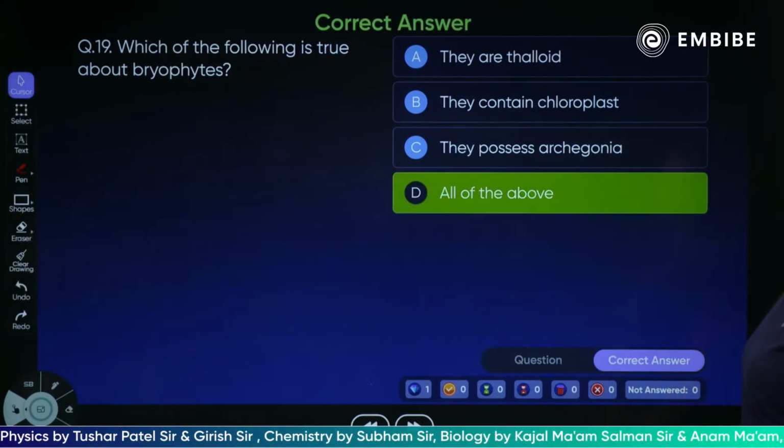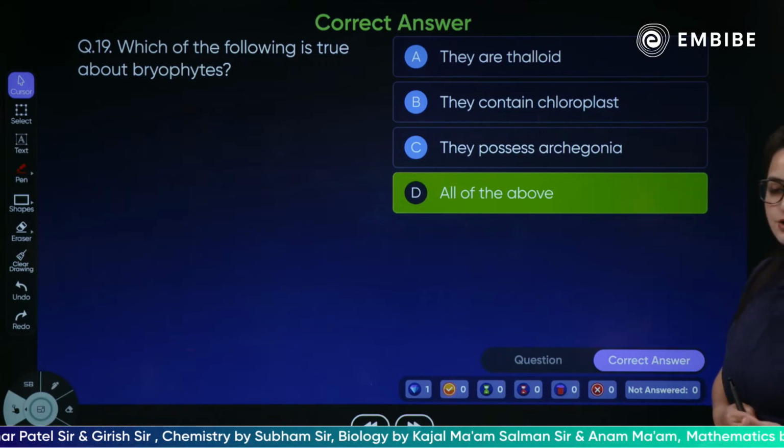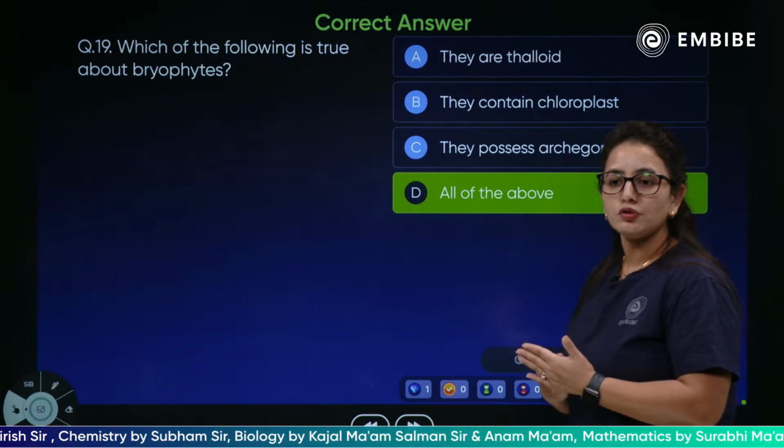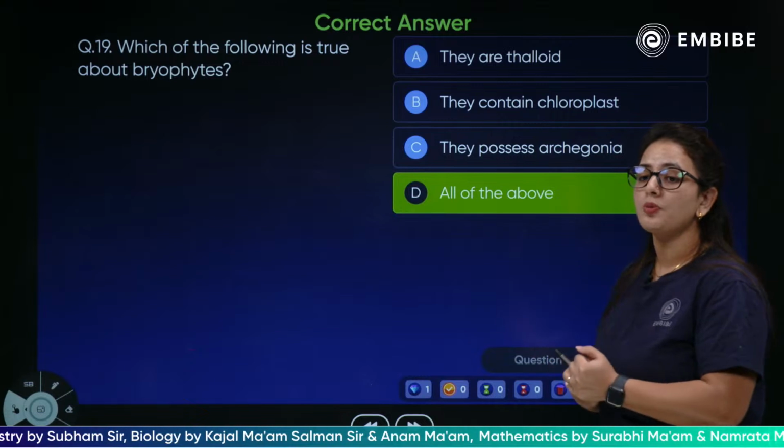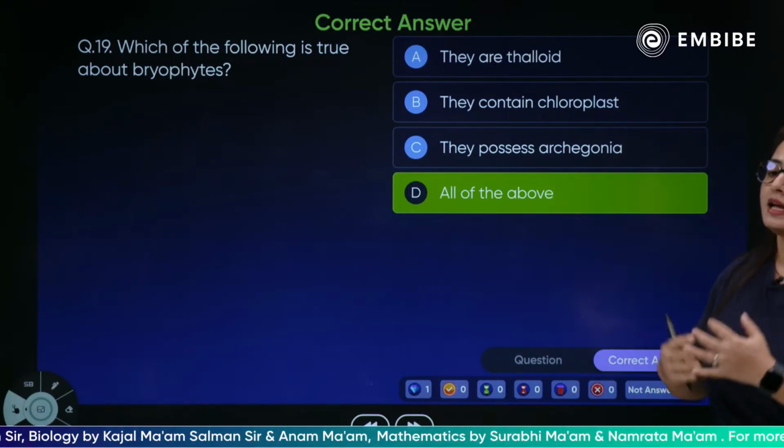The correct answer is all of the above. They have a thalloid structure, they contain chloroplast, they can make their own food, they have autotrophic nutrition, and they do possess archegonia, which is the female reproductive part.